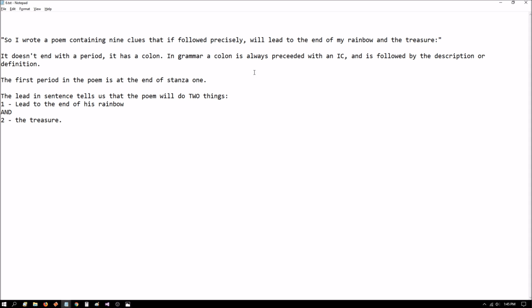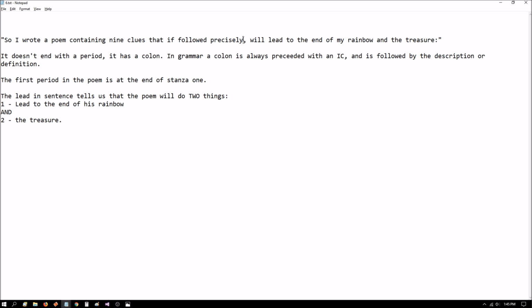Now, in grammar, a colon must always be preceded by an independent clause, and it is usually followed by a description or a definition of something. So here we have an independent clause. And the colon means that whatever follows it, which in our case is the poem, is going to be what he is talking about here. It's going to be the definition of it, or the description.